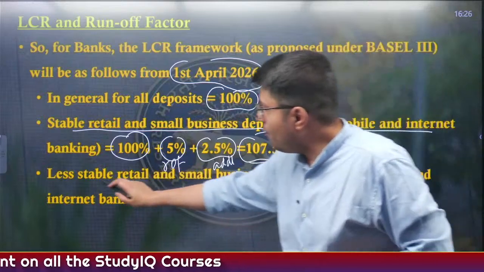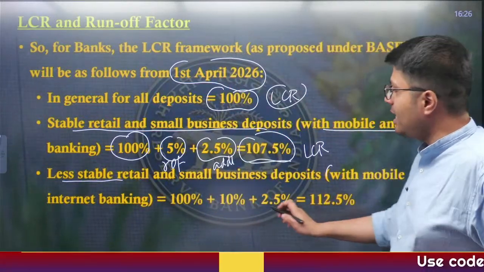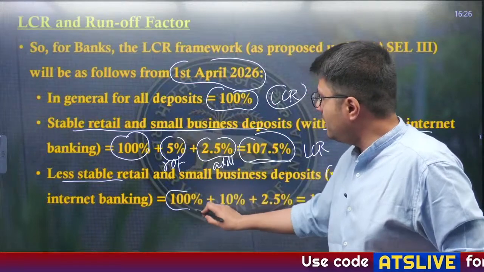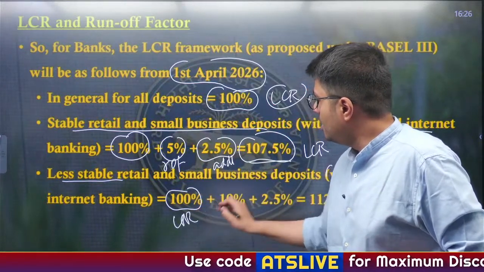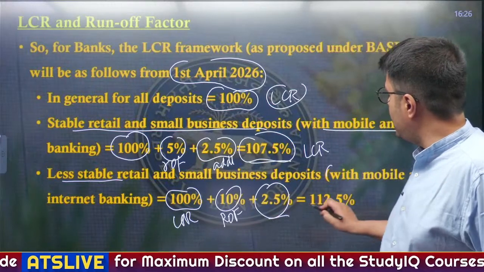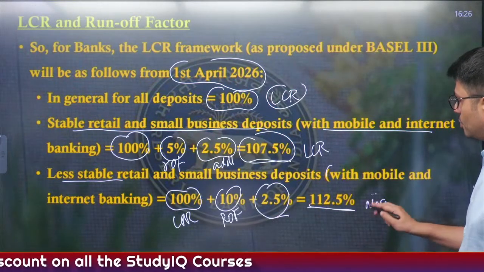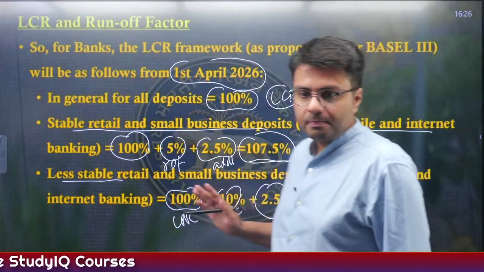Right? Now for less stable retail and small business deposits who have mobile and internet banking, they need to keep 100% LCR. This one was the runoff factor, and now 2.5% additional, which means 112.5% of net outflows. Understand? Any doubt?